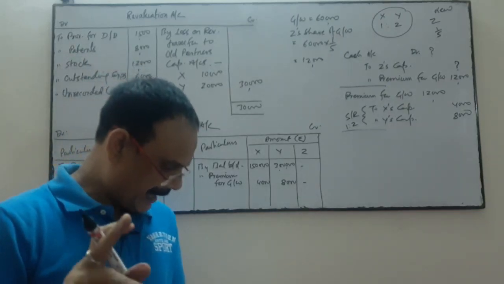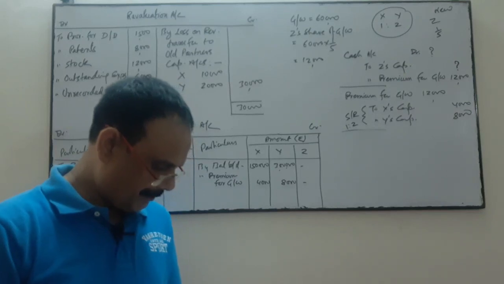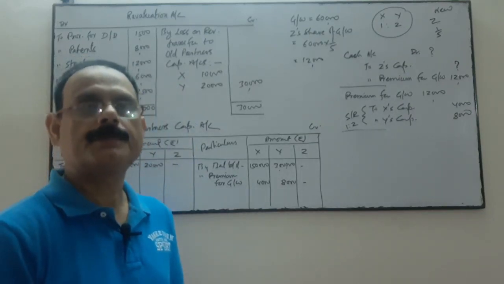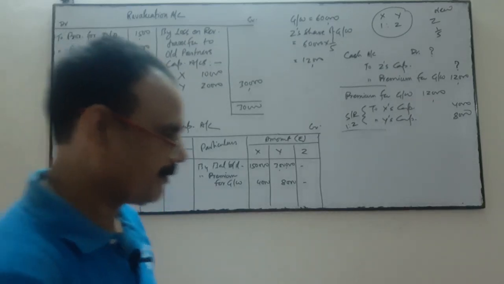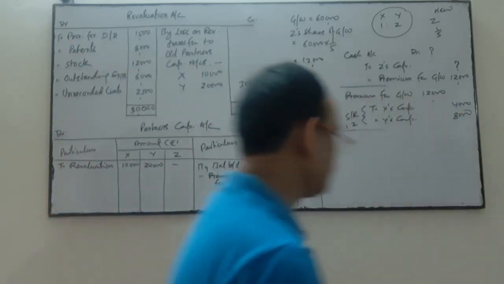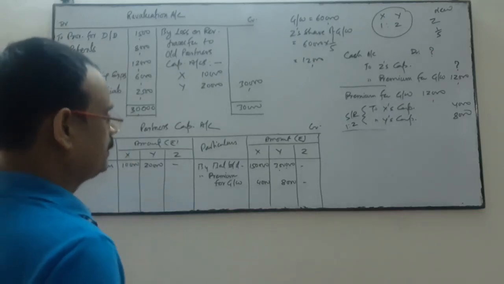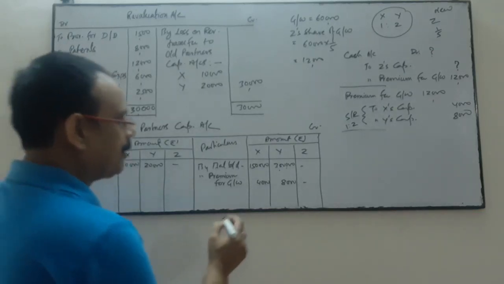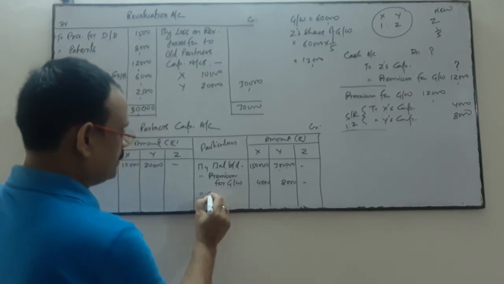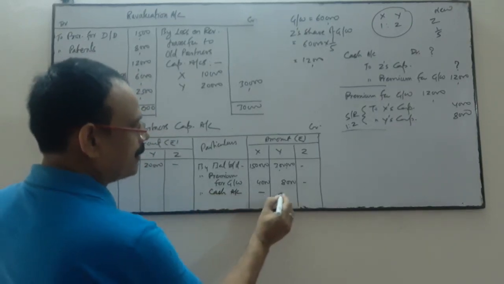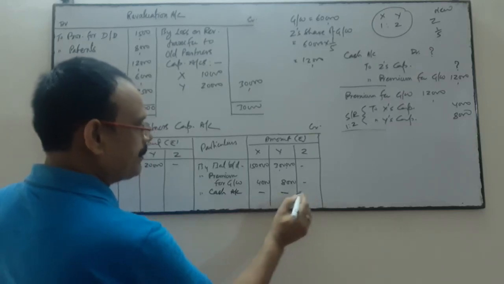Point number 7: Z to bring in capital equal to 1/5 of the combined capital of X and Y. So I first have to find out the combined capital of X and Y. Here I have just written by cash account for capital, which I have to calculate.